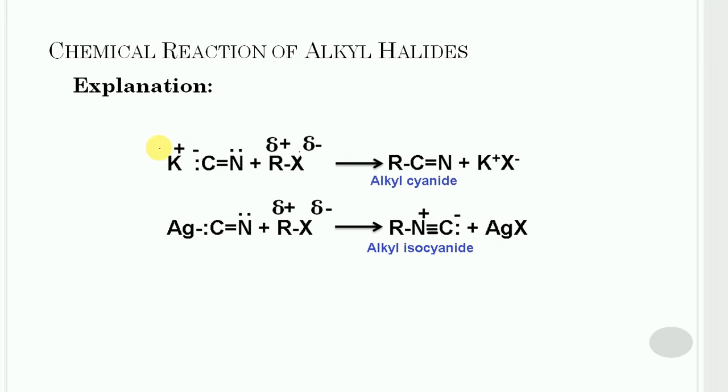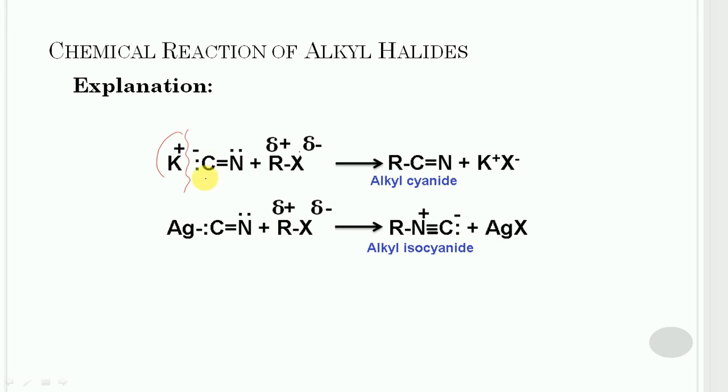Now the explanation for the formation of alkyl cyanide when we take potassium cyanide, and for the formation of alkyl isocyanide when we take silver cyanide. Potassium cyanide is ionic, and the cyanide ion is free after the dissociation of this bond.